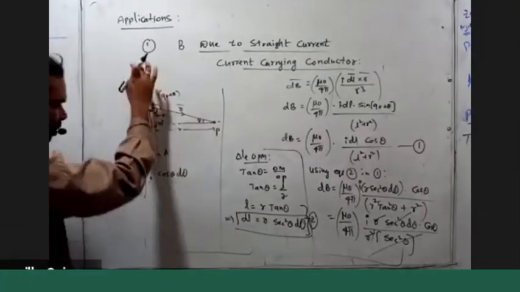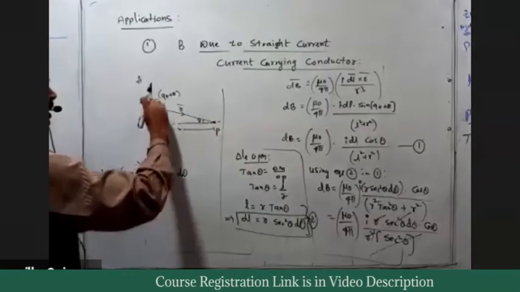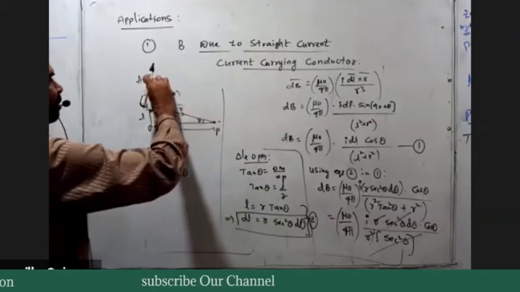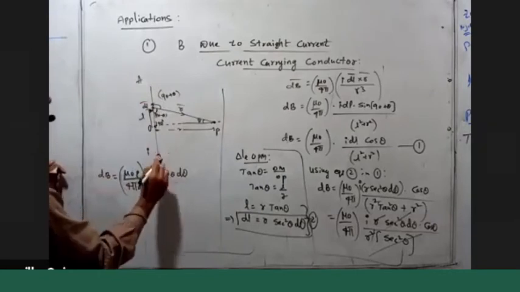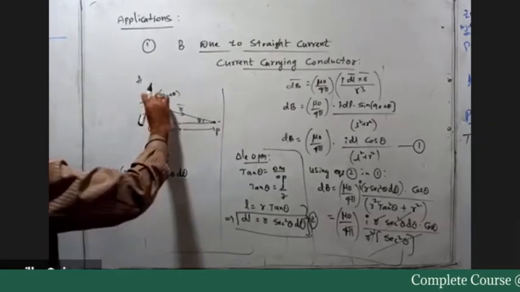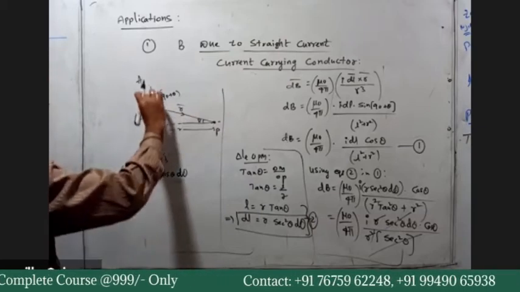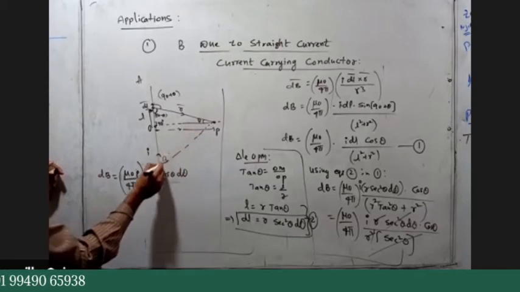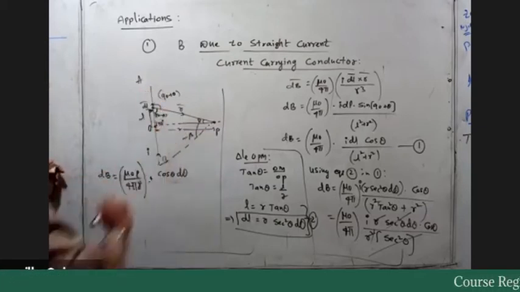Such elements, to get the magnetic field at the point P due to the whole conductor, you take the field due to such elements from this end to this end. This end we consider A and this end we consider B. When this element is here, theta is equal to alpha. When the element is at the other end, theta is minus beta.